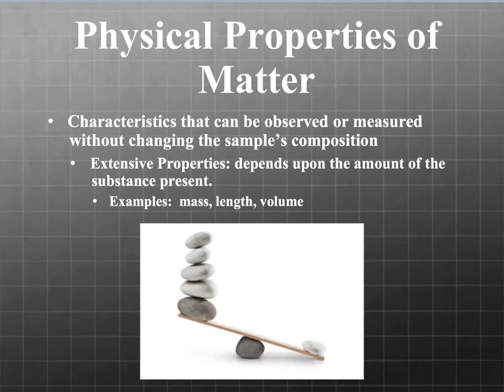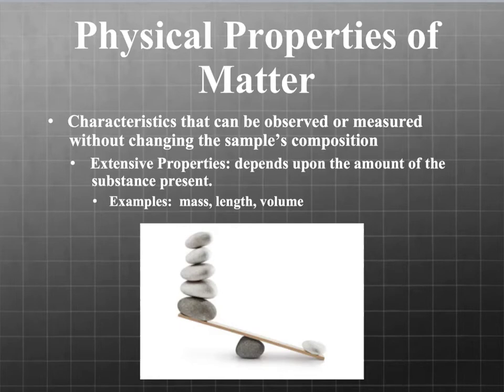Okay, the physical properties of matter. These are characteristics that can be observed or measured without ever changing the sample's composition. And we divide these into two different categories, either an extensive property or an intensive property. An extensive property depends on how much is there, so like the mass. A small child has less mass than an adult.